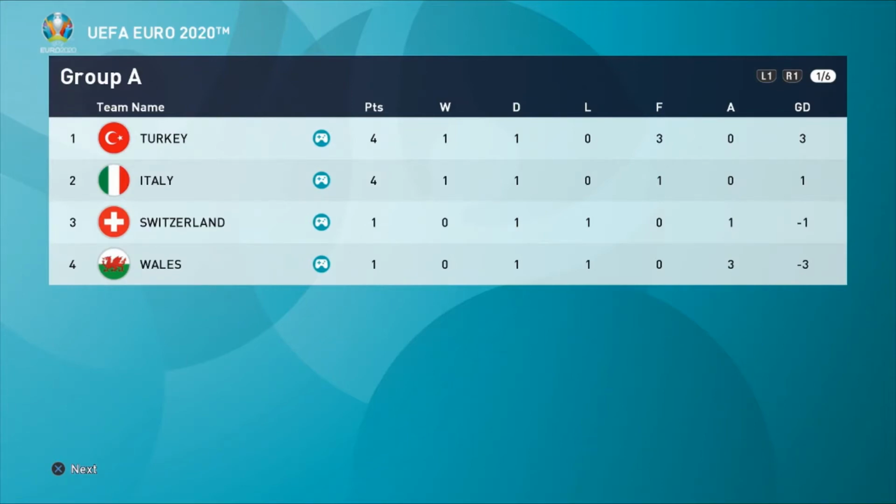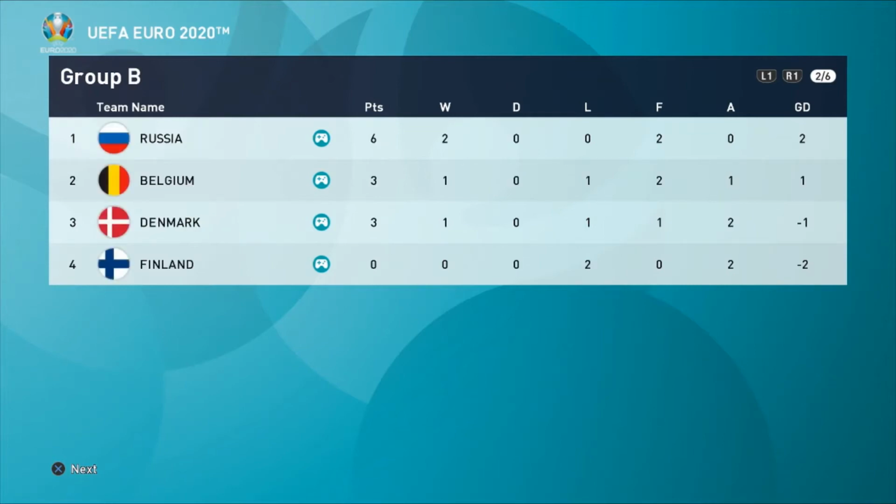Turkey and Italy both on 4 points. It's all to play for in this group. We could see all 4 sides potentially finish on 4 points. Italy play Wales, Switzerland play Turkey. It's going to go right down to the wire in Group A.